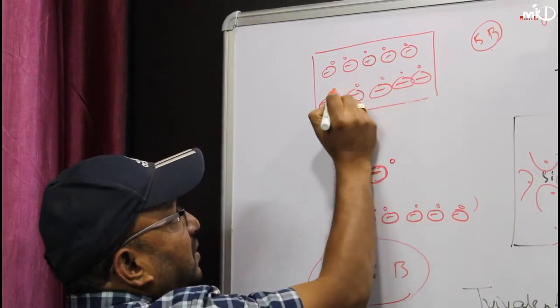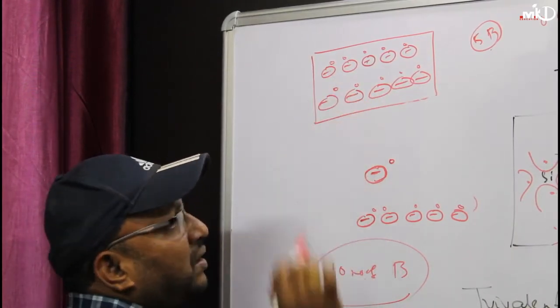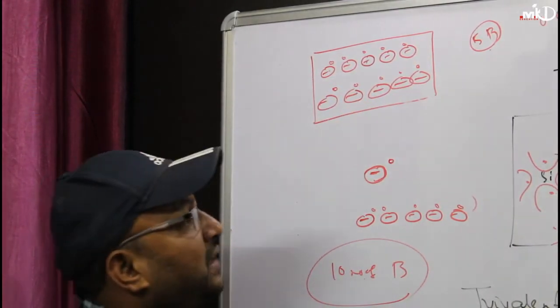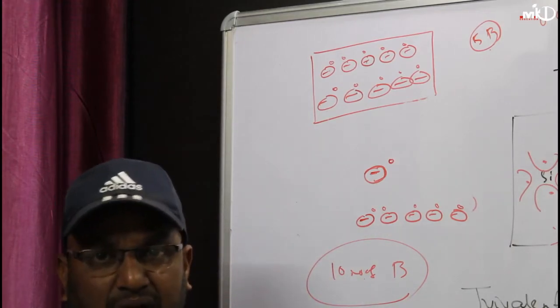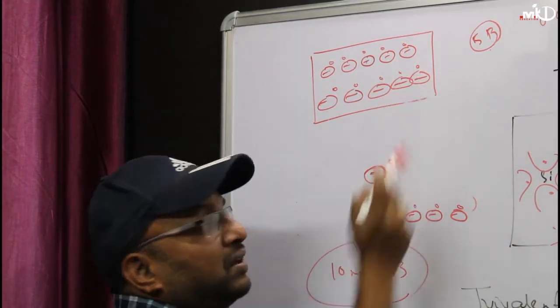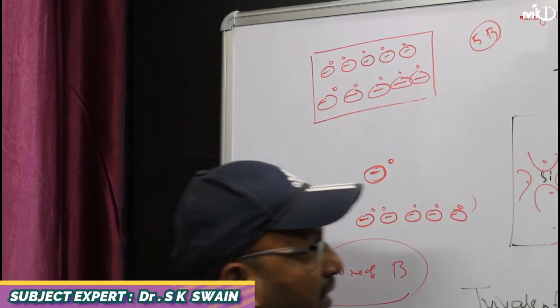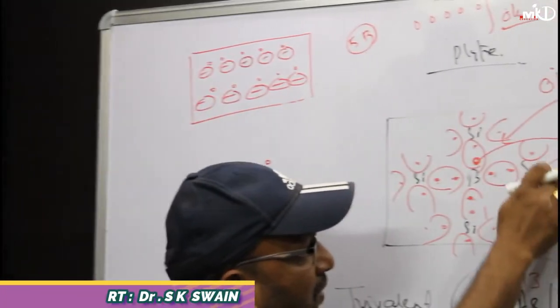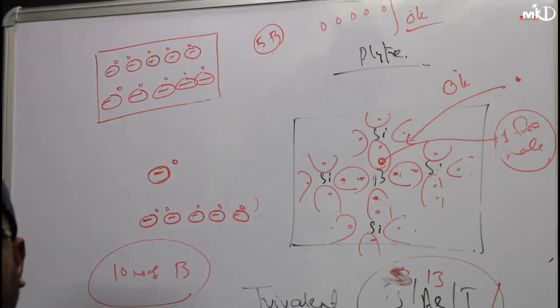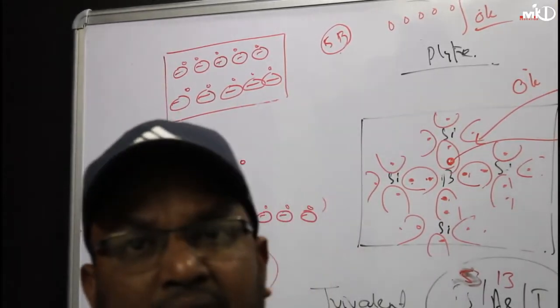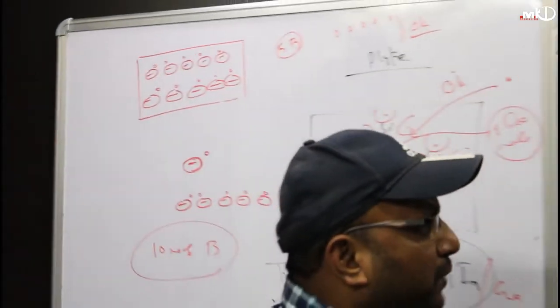Clear? And these are ions, these are what? Mobile holes, which can freely move. So in an n-type semiconductor, I am putting electrons here. In a p-type semiconductor, I am putting what? Holes here. Apart from that, if this bond breaks, then I can get an equal number of electrons and an equal number of holes. So in this figure, look at me.